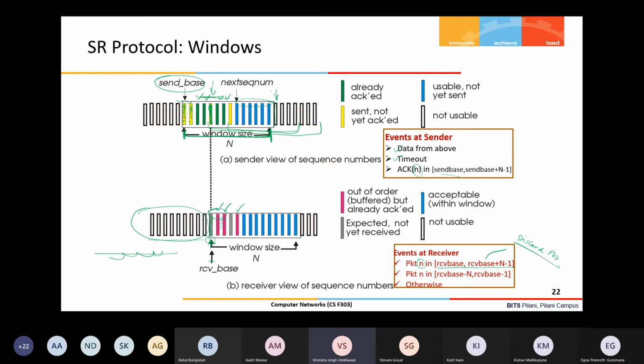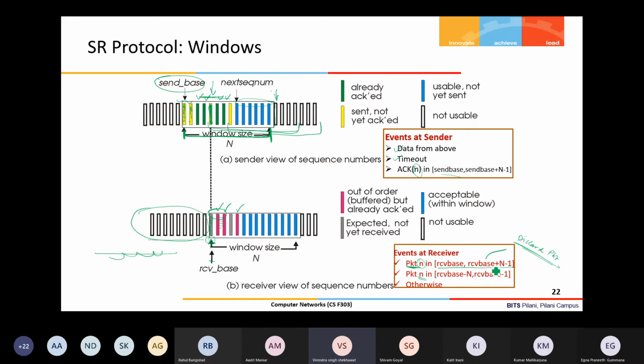That may be delayed; maybe a duplicate packet was sent, or the original packet is stuck somewhere, and the duplicate packet arrived early, and based on that I have shifted my receive base, and now that old packet is coming from the previous window. In that case that packet should be discarded. If the received packet at the receiver is between receive base minus n, sorry, this is for this window. Okay, I wrongly mentioned.